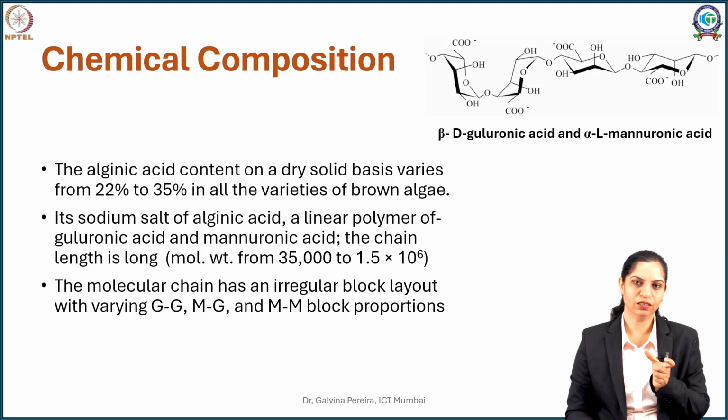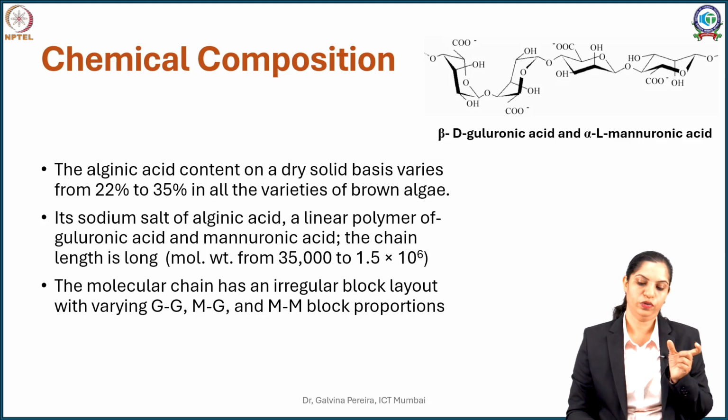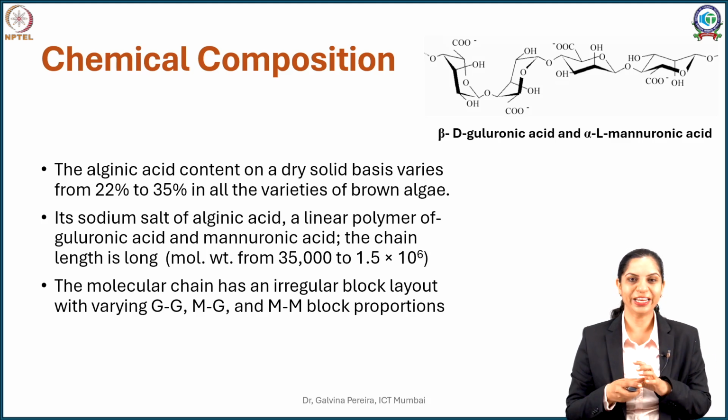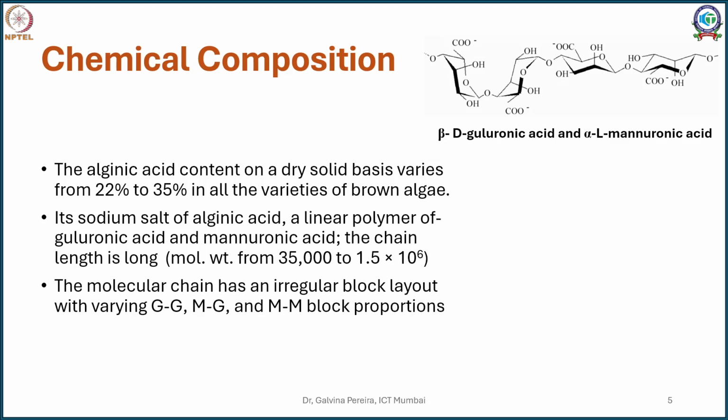So this has monomeric units of guluronic and mannuronic acid. Now these guluronic and mannuronic acids often associate as blocks. So we can say 2 guluronic acid blocks, or 1 mannuronic and 1 guluronic acid block, or 2 mannuronic acid blocks. Now let's take an example of this. In this case, what you see here are 2 blocks of beta D guluronic acid, and here what you see are 2 blocks of alpha L mannuronic acid. So you can say this polymer to be GGMM